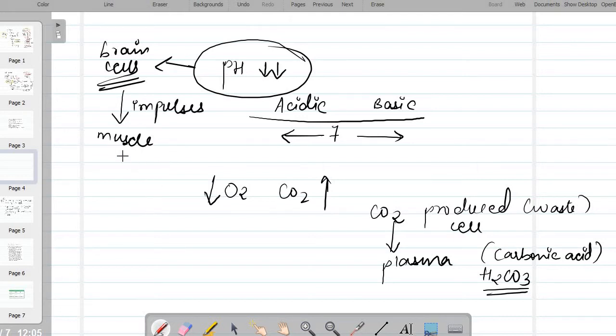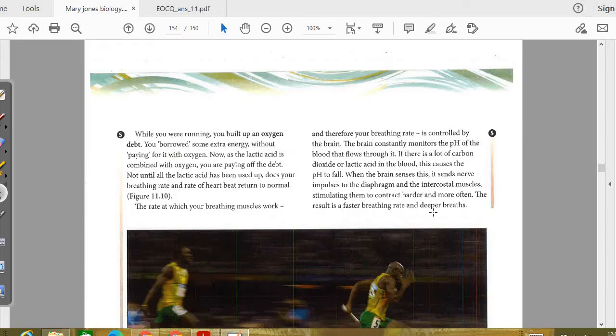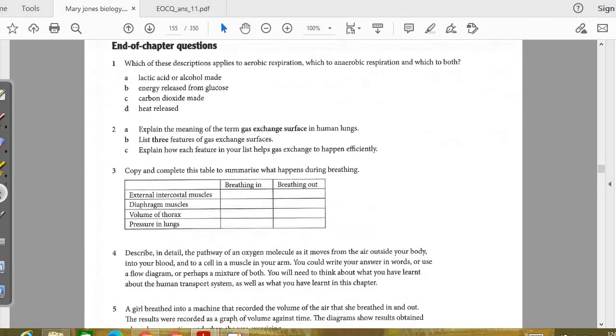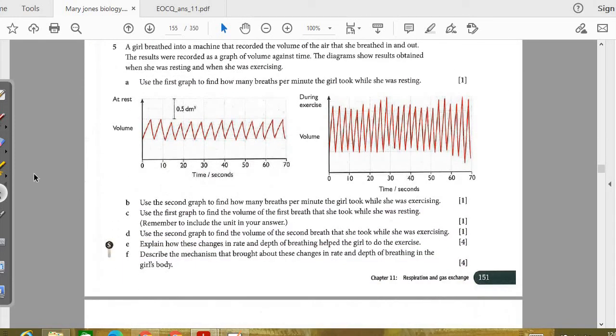And they will try to contract the heart in a faster manner, because we need more oxygen. So this is what the mechanism involved is. That's what they are asking you right here. If you see your end chapter question, what mechanism is involved that changes the breadth and depth of the breathing in the girl's body?